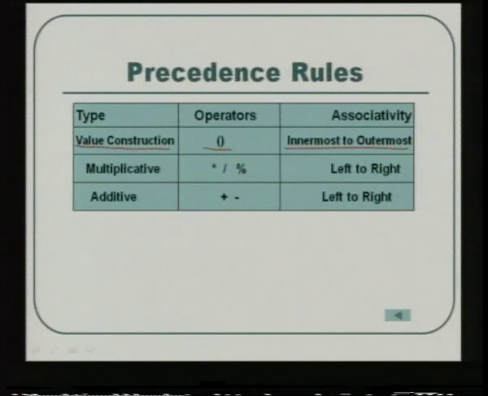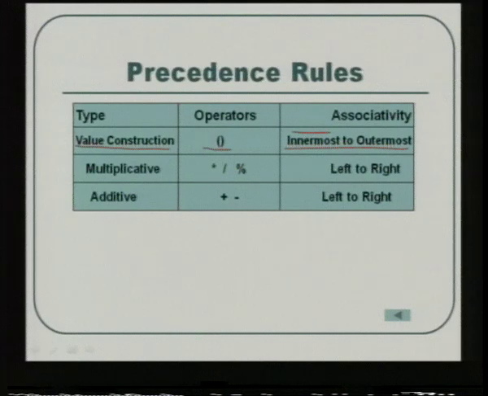Associativity tells us in which order, from left to right or right to left, the operator has to be executed. When you have this parenthesis in one expression, you need not have just one opening and one closing. You may have 3 or 4 parentheses, in which case the innermost parenthesis is to be executed first. The values within the innermost parenthesis need to be executed first, proceeding with the next outermost and then the final. That is what is mentioned over here, innermost to outermost.